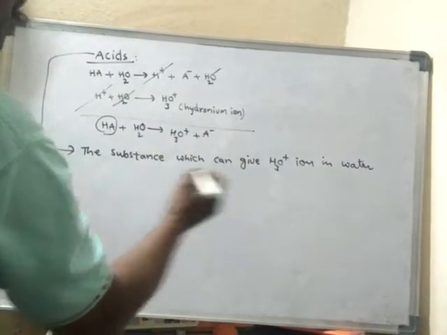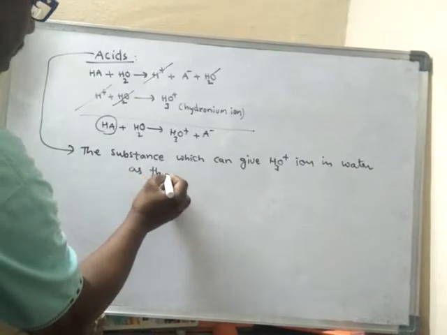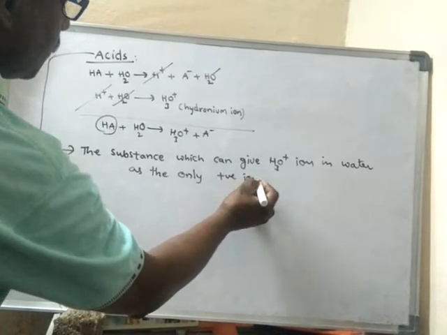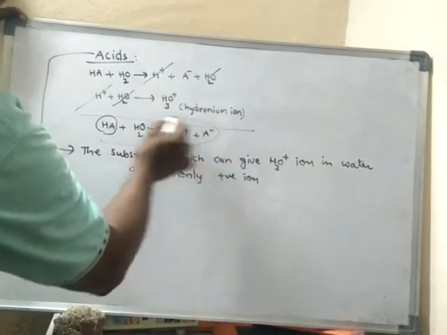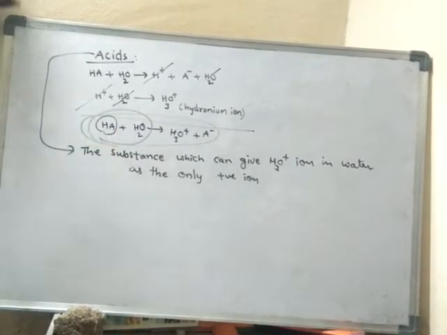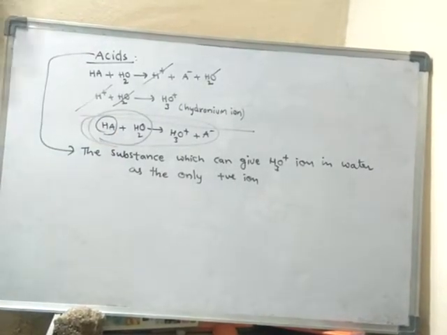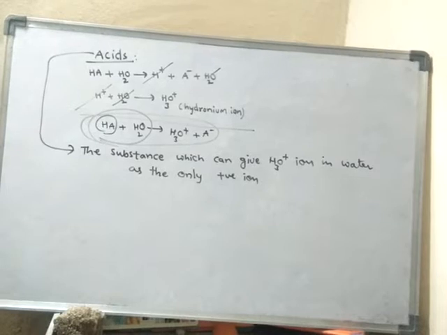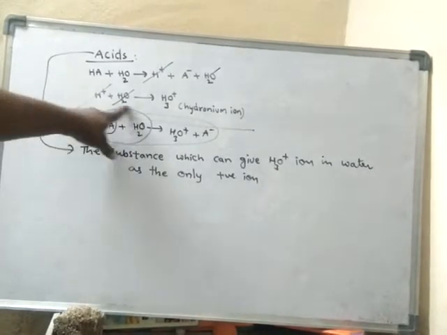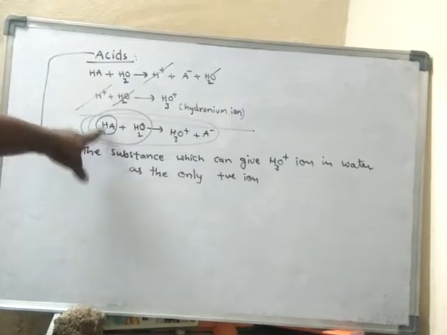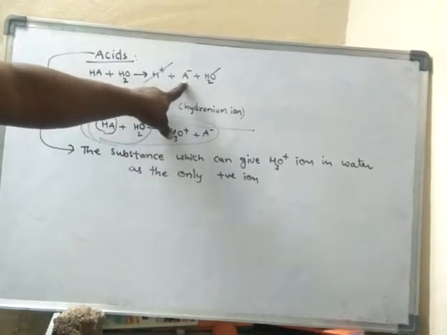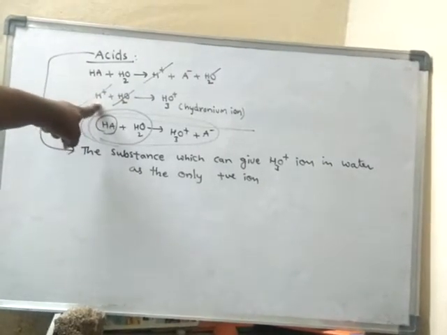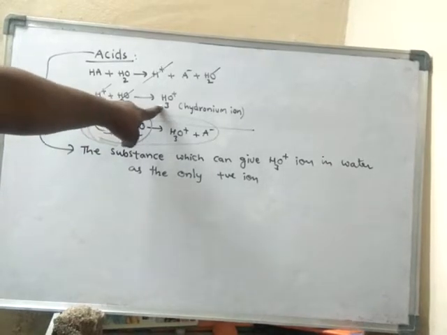And as the only positive ion, in this solution, this solution is said to be an aqueous solution of acid. Because when an acid is dissolved in water, that solution is said to be an aqueous solution of acid. In an aqueous solution of acid, what happens? The acid will break down into H+ and A- ion, and this H+ ion, as it cannot exist independently, immediately reacts with water and forms hydronium ion.